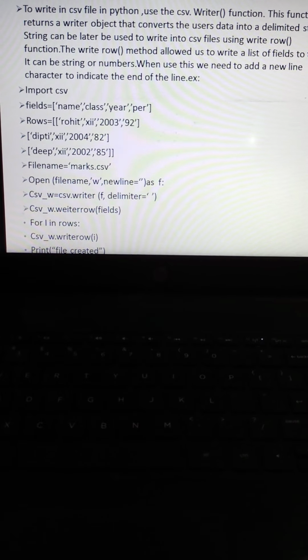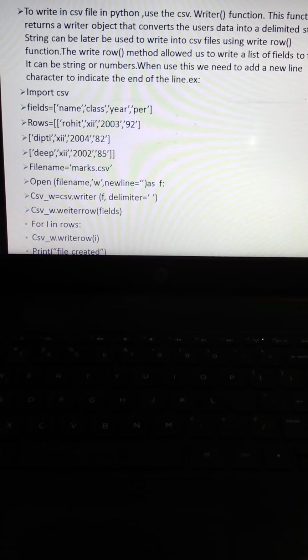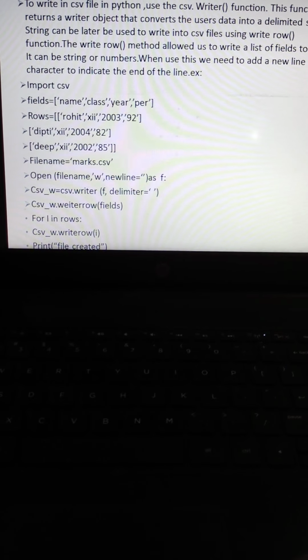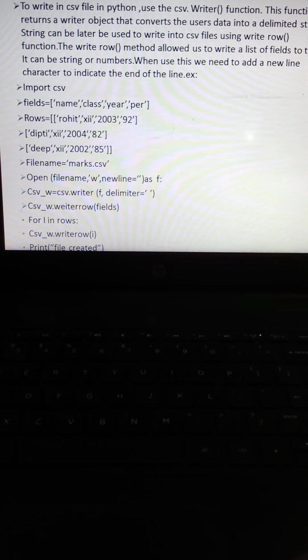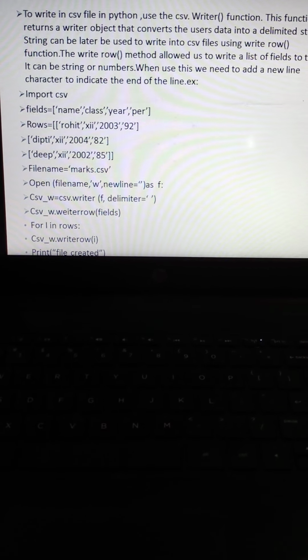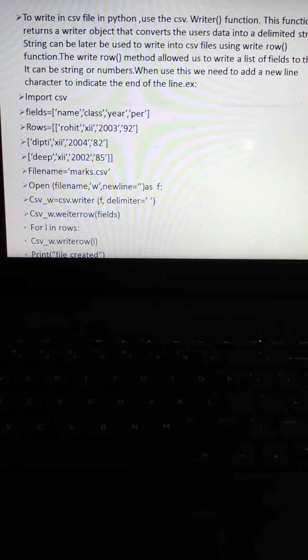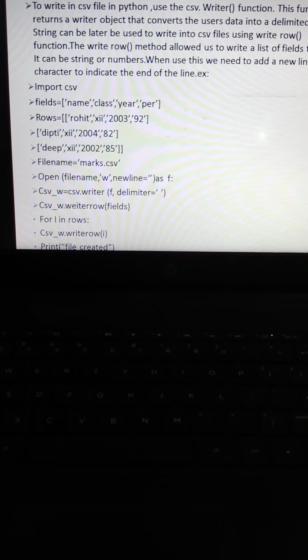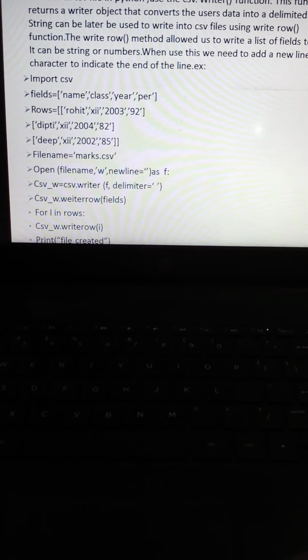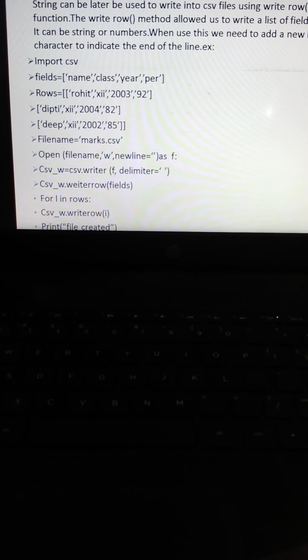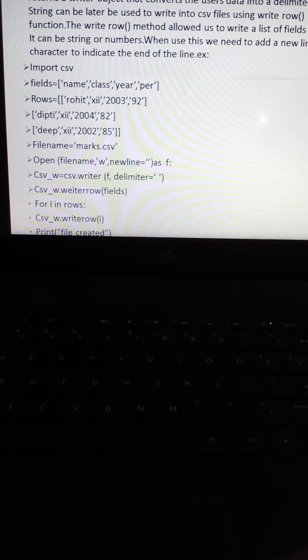Now I open the file marks.csv. We can open it like a text file and binary file, with the file name and mode name, and a newline to read or write line by line the data inside the file. Simply I can use the csv.writerow method, where the delimiter is used, then I access the fields and iterate to cover each and every line.